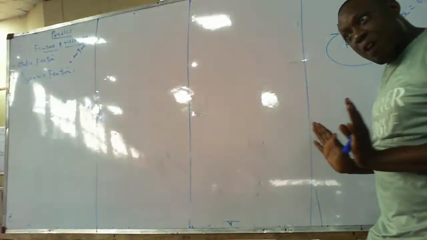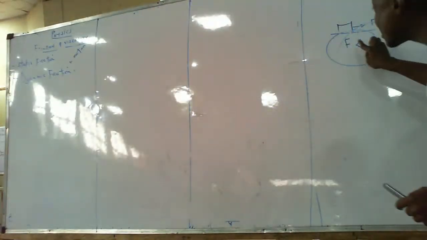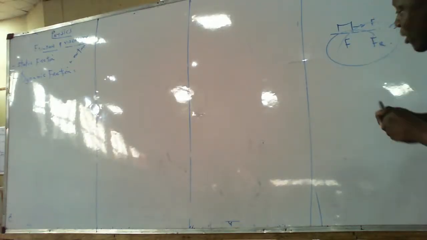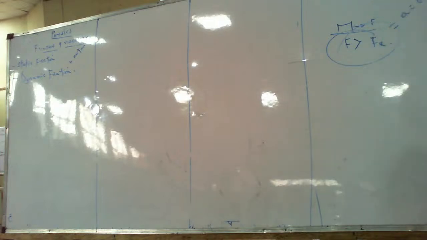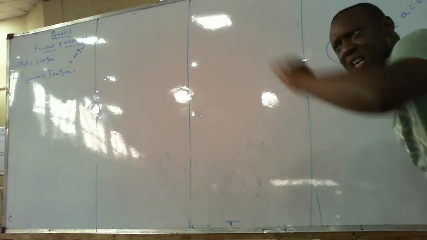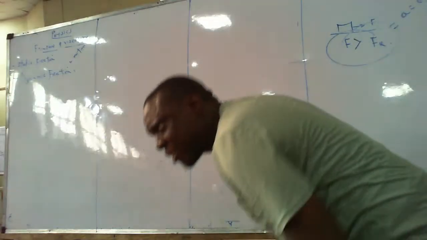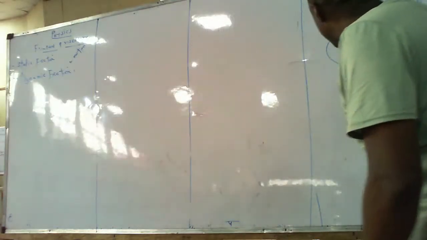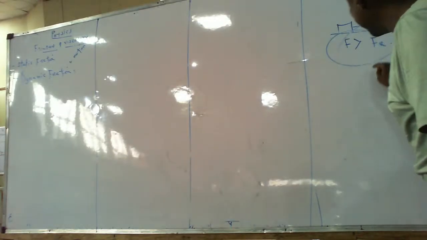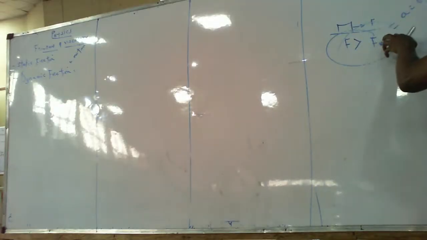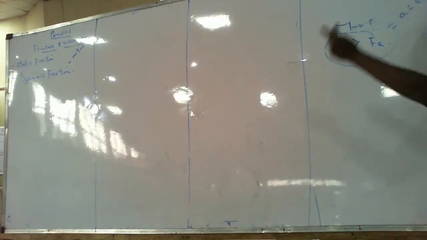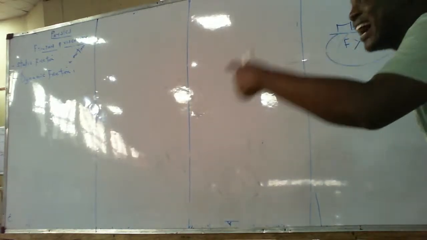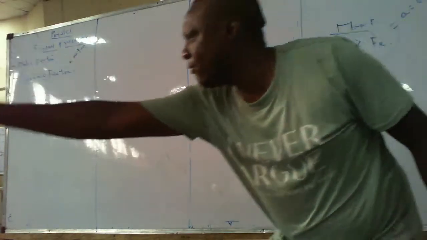The moment I now push it and the body starts moving, what will now happen to this body? This applied force is now greater than friction. Now, in this case, there is motion. Does it mean that frictional force is not there? There is friction. But the force you are now applying is greater than the frictional force between the contact and the surface. That type of friction is now called kinetic friction.